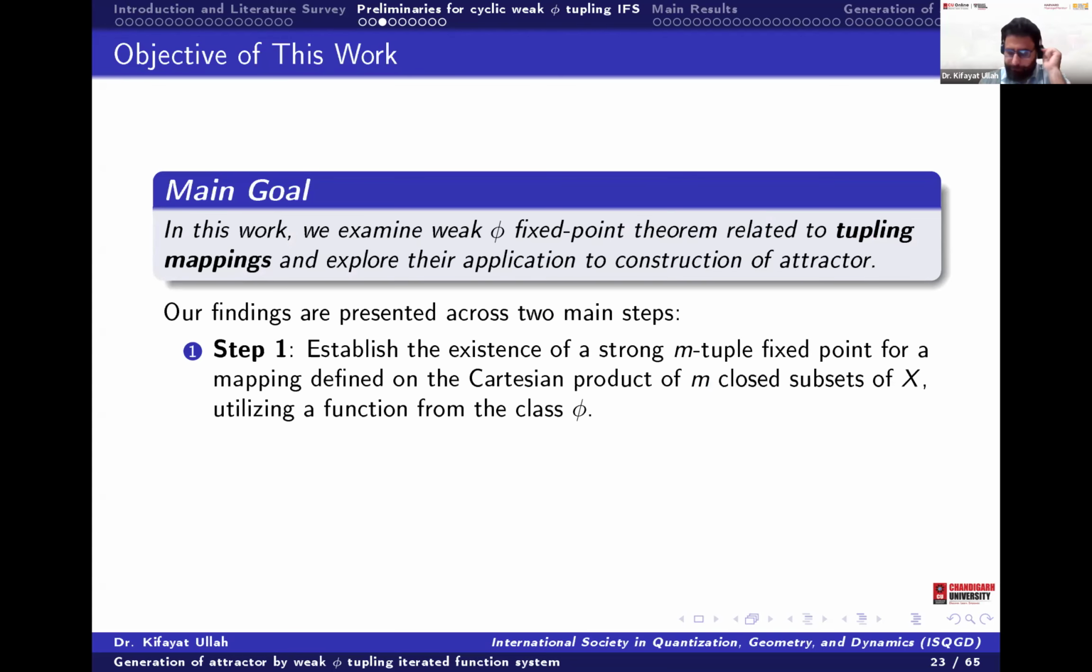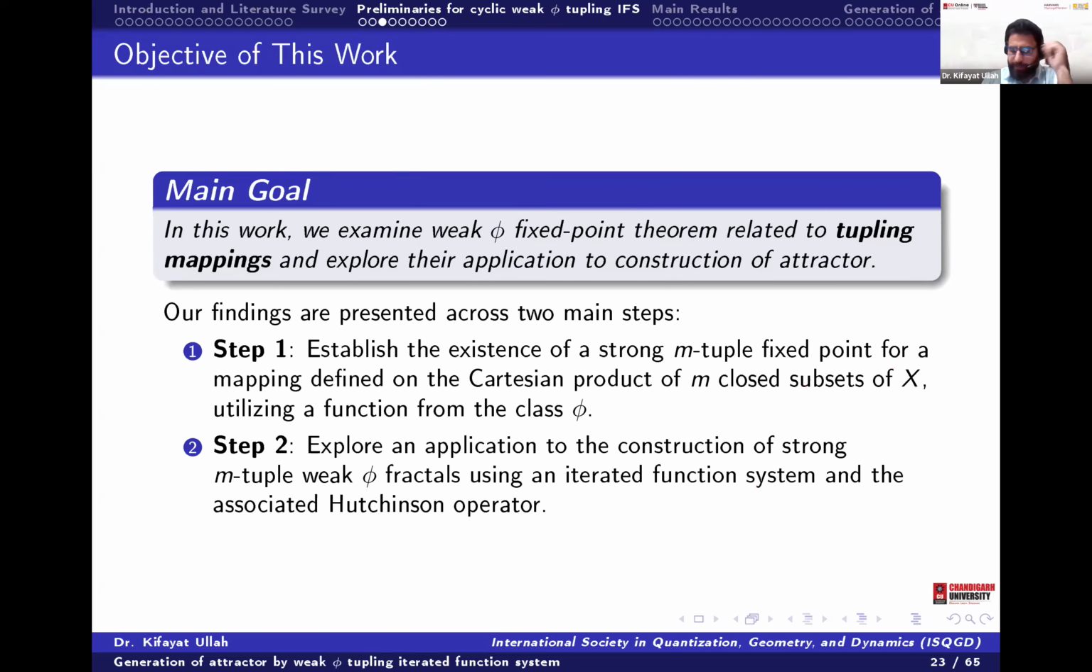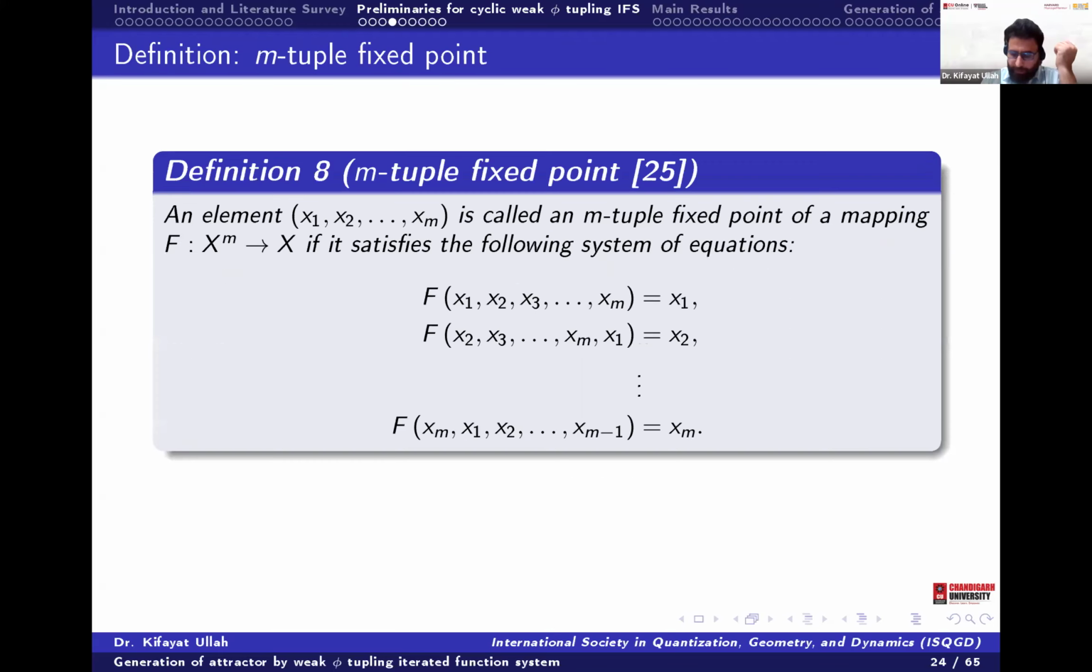We will define it. The first thing is that we first establish a strong M-tuple fixed point in the usual metric space, on the Cartesian product of n closed subsets of X, utilizing a function phi that is weak phi. Then the second step is that we will use the same function on the Hausdorff space and show that by the iterated function system, by the associated Hutchinson operator, the attractor exists there.